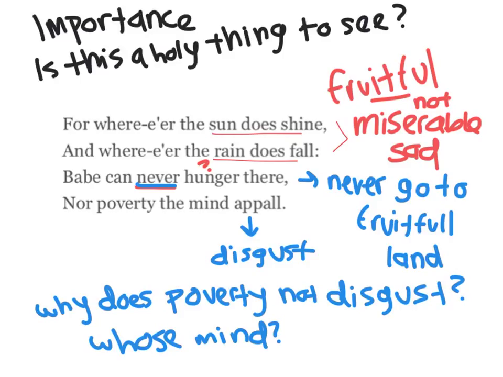So thinking about the importance a little bit now that we've looked at this, asking this question we've been asking again and again, is this a holy thing to see? These children not being allowed in this fruitful land and stuck in their miserable and sad one mentioned in the previous stanza, and people's minds which poverty does not disgust. So we're asking, is this a holy thing to see?